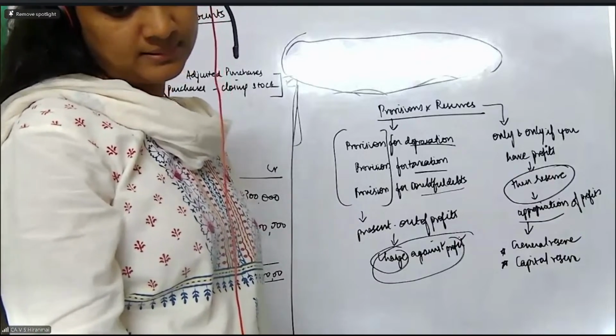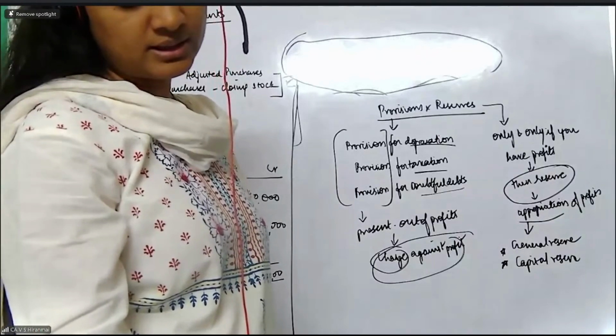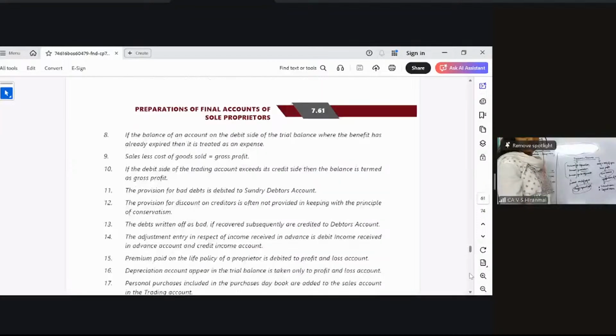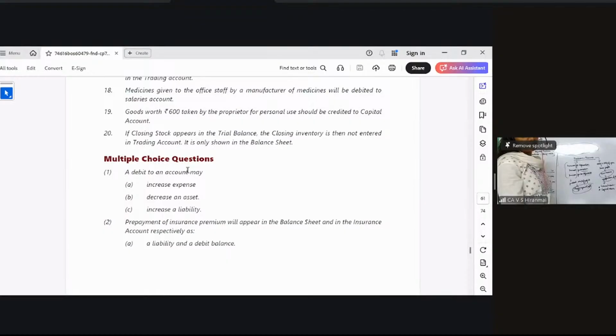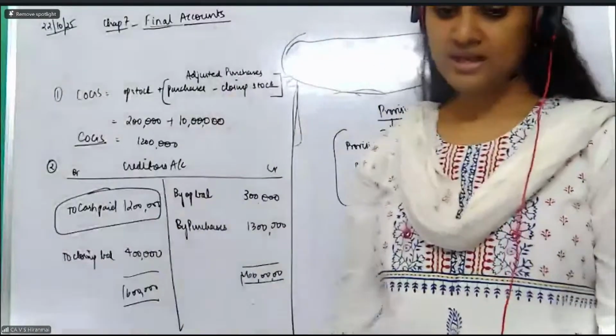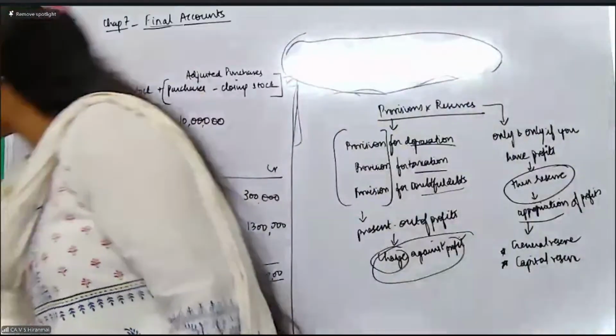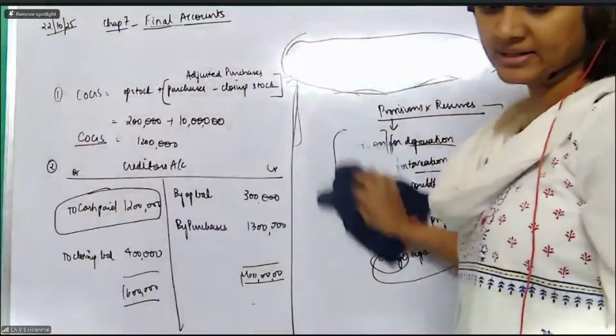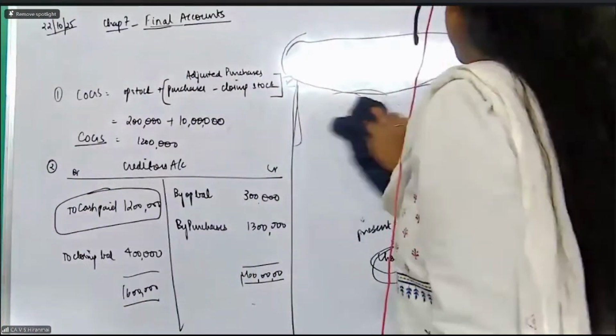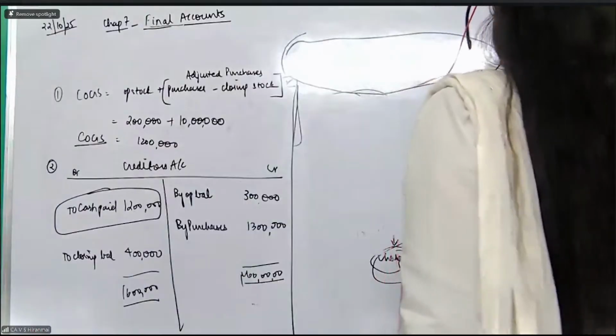Okay, now let us go ahead with the MCQs. I will be doing the MCQs right now and then we will wind up for today. A debit to an account, okay? You people tell me, a debit to an account may be increase in the expense or decrease in an asset or increase in liability. You tell me, when will you debit it? When will you debit in the following cases? If an expense increases, will you debit? Correct. Expenses have a debit balance. To increase the expense, you will debit it.